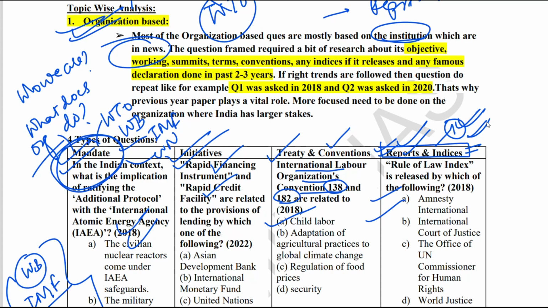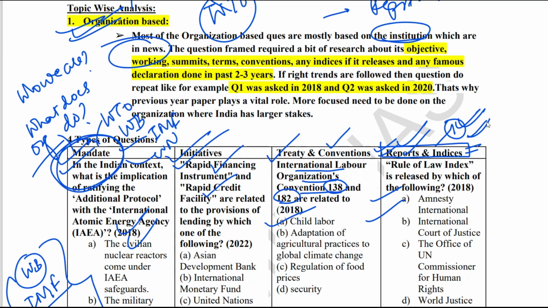If you follow the Optima notes, I have prepared a thorough list of all the organizations in the news in the last 2 years, so you can refer to the Optima notes also. Whenever you prepare an organization, prepare the mandate, the initiatives, the treaties, and the reports and indices of that organization. That is the scientific way of preparing it. So you will not leave out any question, because you have not left out any dimension of that organization.